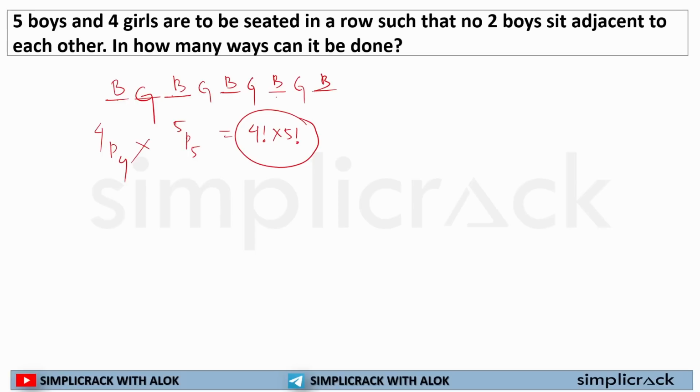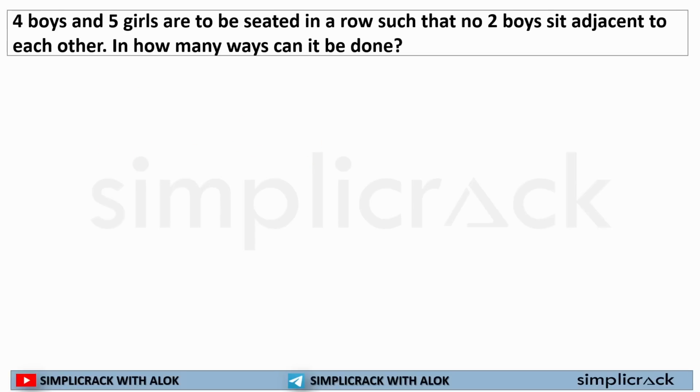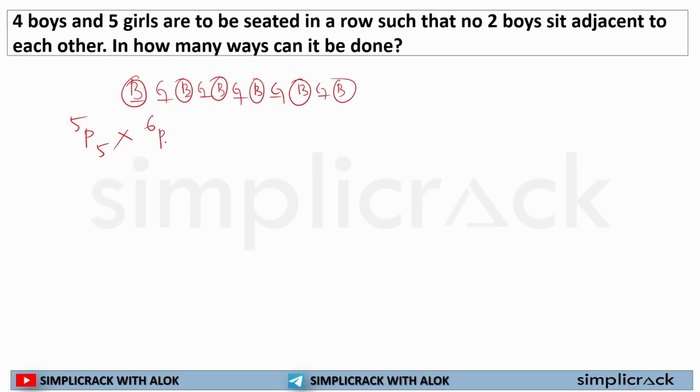Now let's twist this question a bit and solve this. Here 4 boys and 5 girls are to be seated in a row such that no two boys sit adjacent to each other. So start with a boy, then girl, boy, then girl, boy, then girl, then boy comes, then girl comes, then boy comes. So 5 positions for 5 girls. Now how many positions are there? 1, 2, 3, 4, 5, 6. So you have 6 positions for how many boys?